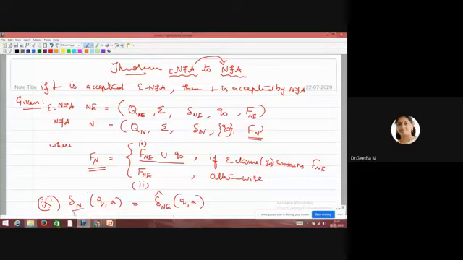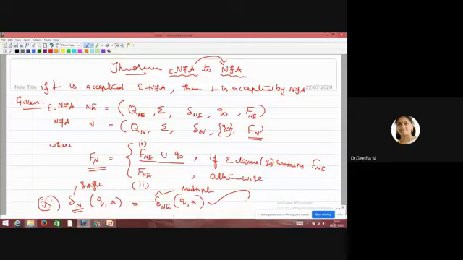It is del n, which means single transition. On the NFA side you are considering single transition, but on the NFA with epsilon side it is multiple transition. So the single transition of NFA without epsilon is equal to the multiple transitions of NFA with epsilon. Remember this definition, then only we'll be able to move on to the proving part.